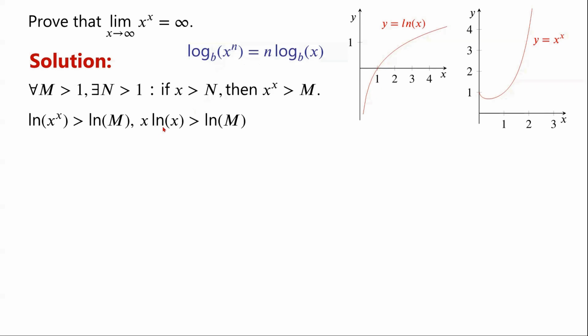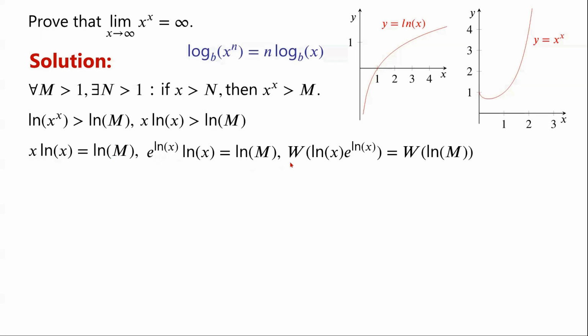To find the value of x such that this inequality holds, we consider the equation x times the natural log of x equals the natural log of m. We note that x can be written as e to the power of the natural log of x. We can use the Lambert W function on both sides of the equation. The Lambert W of the natural log of x times e to the power of the natural log of x equals the natural log of x. So, we have x equals e to the power of the Lambert W of the natural log of m.